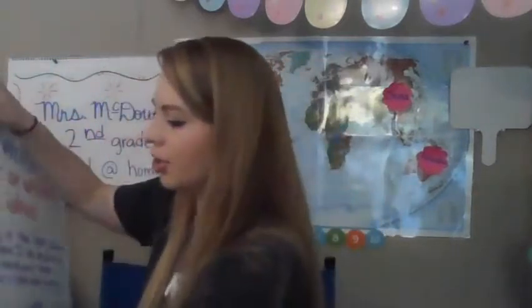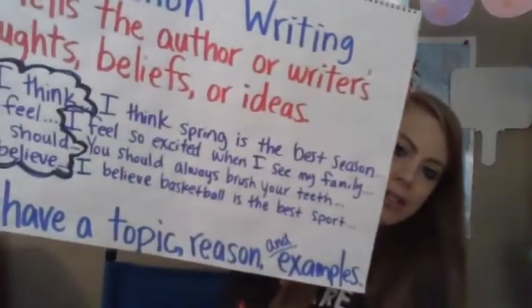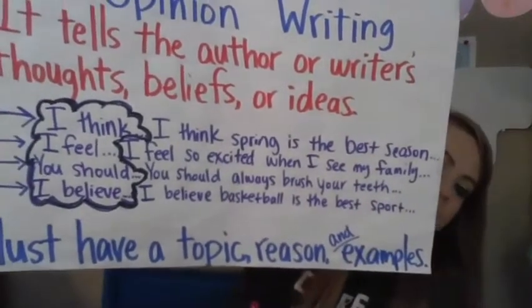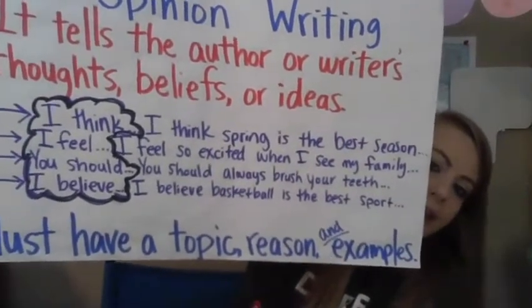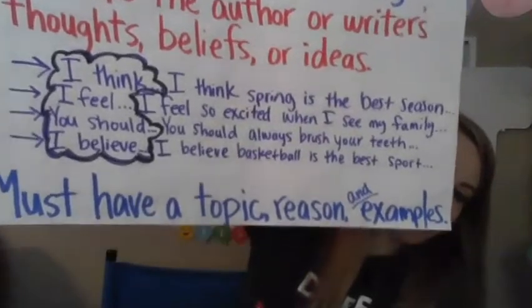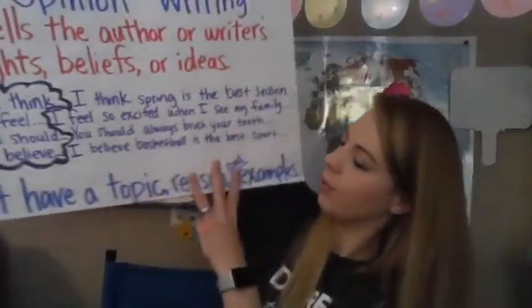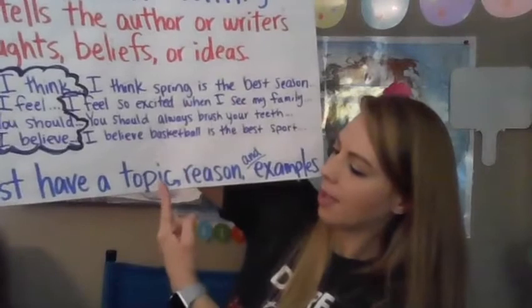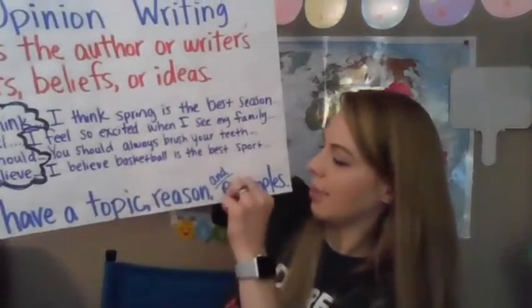So I made this anchor chart for us so we could look at this, give some examples. So remember, it tells the author or writer's thoughts, beliefs, or ideas. So there are 3 things that we must have when we're using this. We have to have our topic, we have to have reasons and examples.